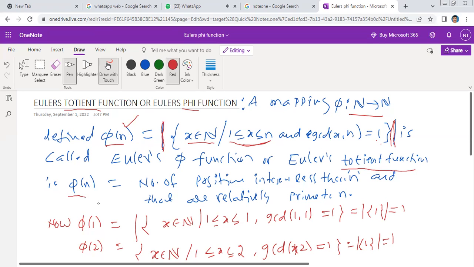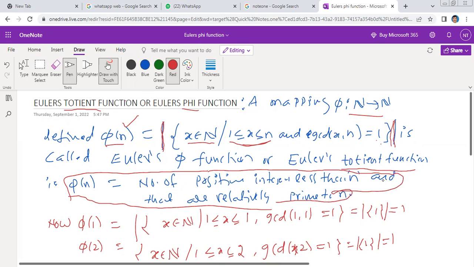Simply, what is pi of n? Pi of n is the number of positive integers less than n and that are relatively prime to n. The number of positive integers less than n and that are relatively prime to n.